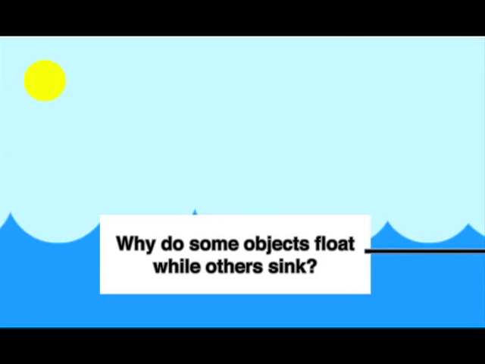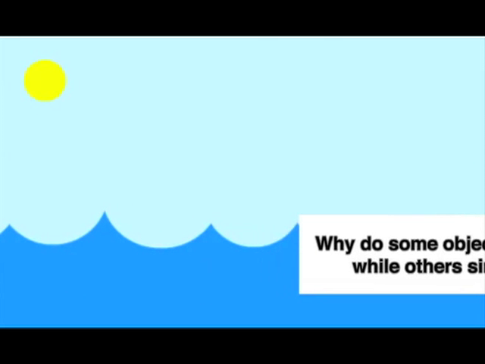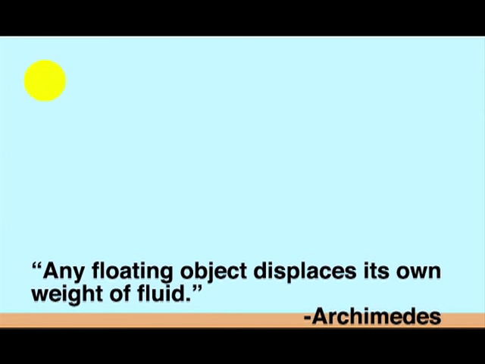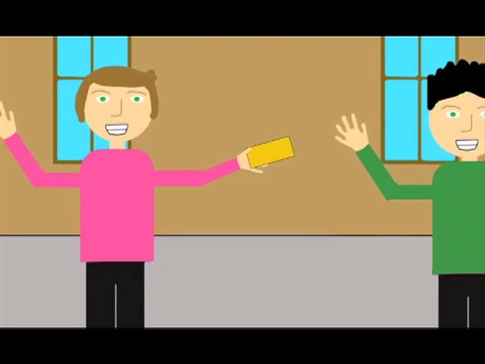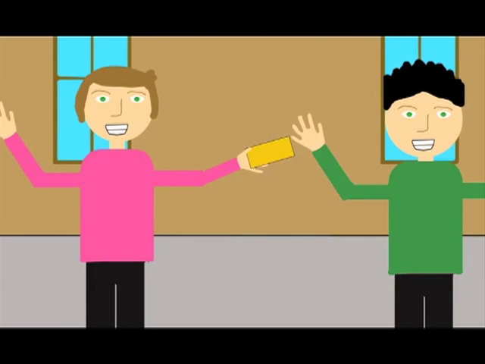Why do some objects float while others sink? The concept of buoyancy was discovered by Archimedes of Syracuse, a Greek mathematician. The story behind the discovery of buoyancy is as follows. King Hiero II had given a bar of gold to a goldsmith and asked him to make a crown out of it.